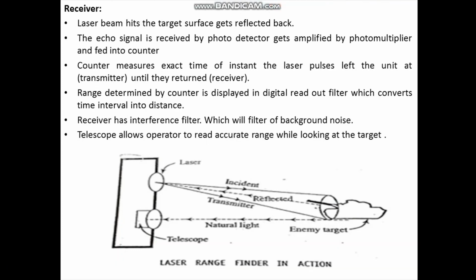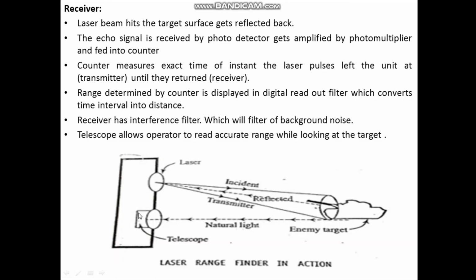Next is the receiver. The laser beam from the transmitter hits the target surface and gets reflected back. This reflected signal is called the echo signal, and this echo signal is received by the photo detector that is in the laser rangefinder unit.